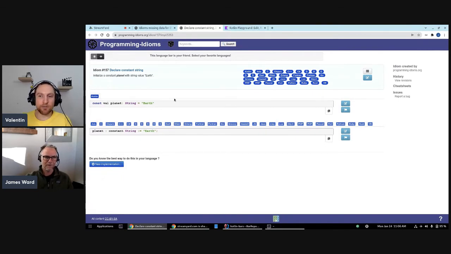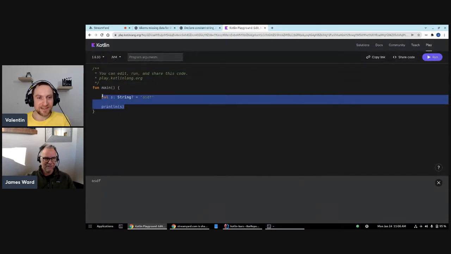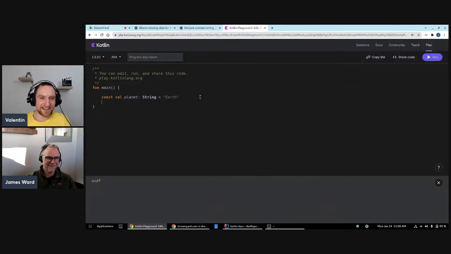Okay, I see. So you have a little button to copy the whole snippet, and let's try to paste it in the Kotlin playground. Let's give this a try. I'll keep the print. We will need it. There we go. Again, I don't know the details on that const keyword. I haven't used that in Kotlin, and it's been a long time since I've used that in Java. So I would say that generally for just an immutable value, you should be fine just to say val planet.